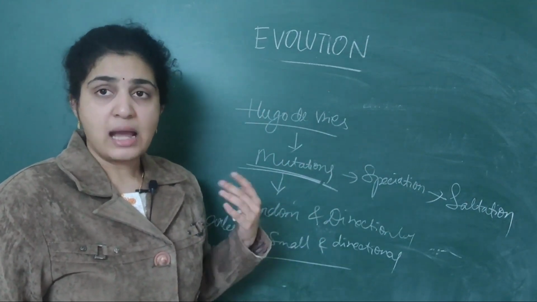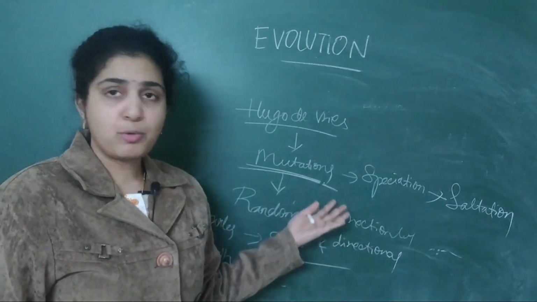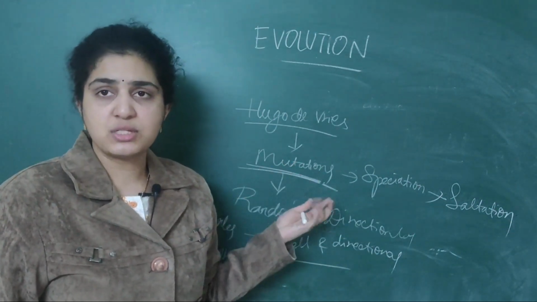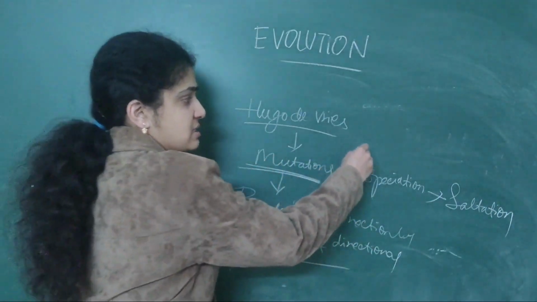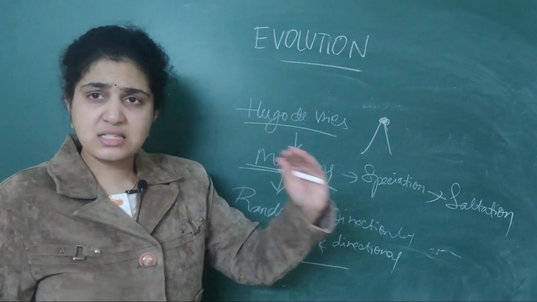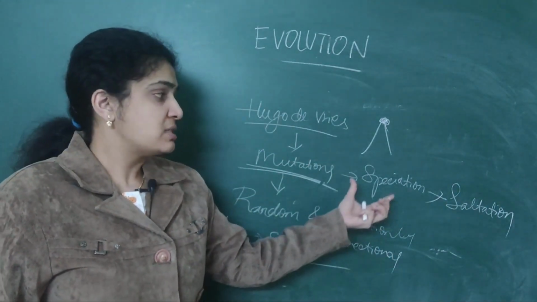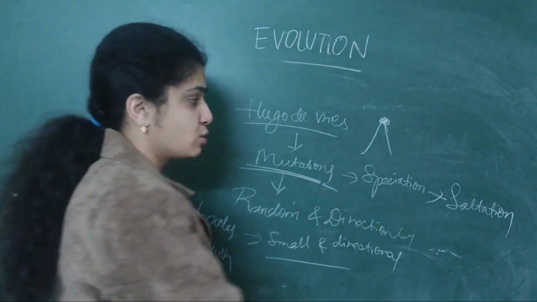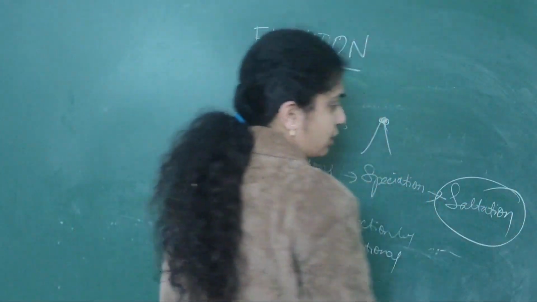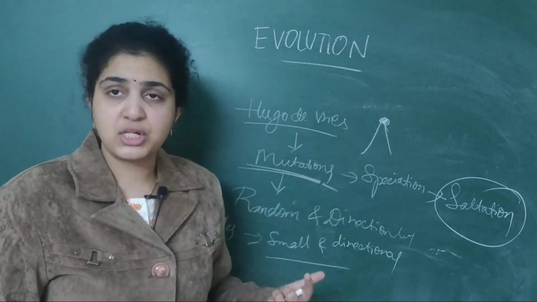Saltation means the highest point of mutations. Suppose this is the highest peak of the mutation. When you attain the highest peak with a mutation, it is called saltation. So that point also you should remember: who described this saltation process, and what is saltation?